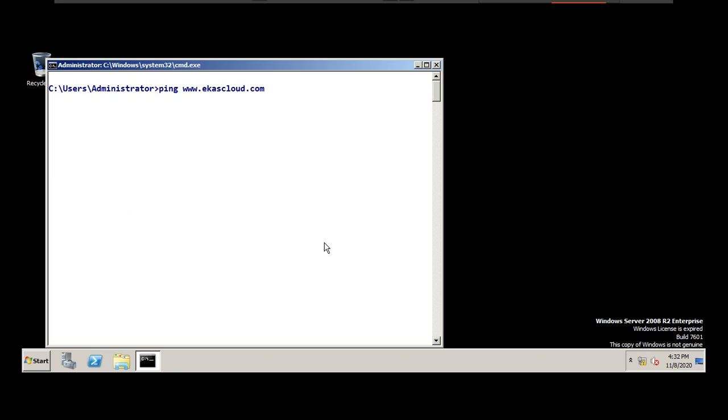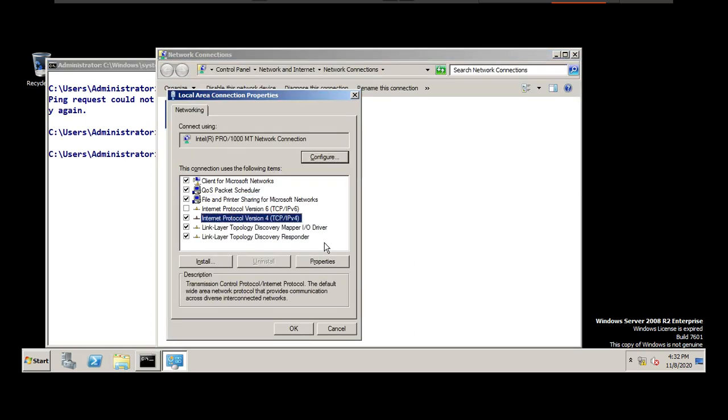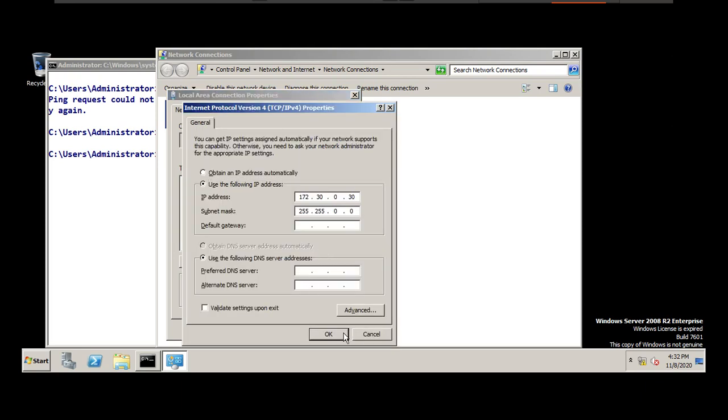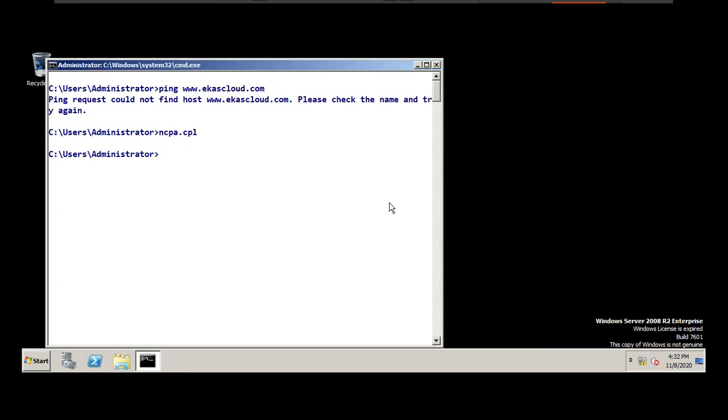What happens? Nothing is going to happen because we don't have any preferred DNS, right? What we have to do is go to ncpa.cpl, go to the connection, go to properties, and give the preferred DNS, 0.10. Whose DNS server is it? This is the IP address of the first DNS, the akashcloud.com DNS.